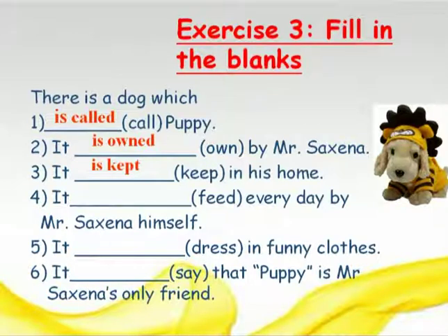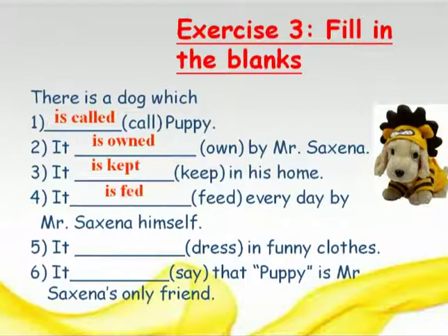The next is it dash. So is "is/am/are", right? By now you have understood that is will come because the subject is it. Feed is fed. Past participle of feed is fed.